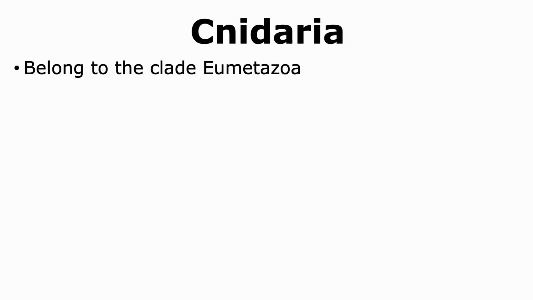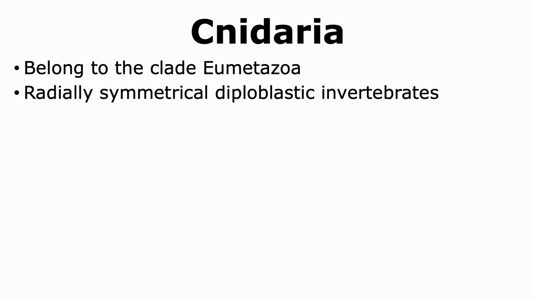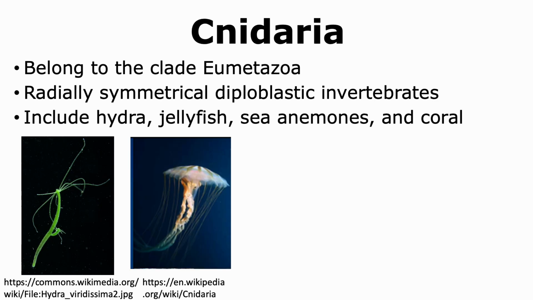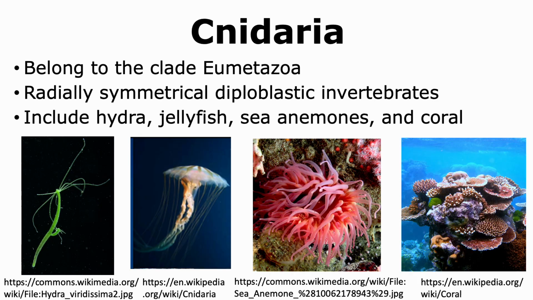Let's now look at the phylum of Cnidaria, which belongs to the clade of Eumetazoa. Eumetazoans are organisms that are considered to have true tissues. Cnidarians are radially symmetrical, diploblastic invertebrates. They include different types of organisms like hydra, jellyfish, sea anemones, and corals.